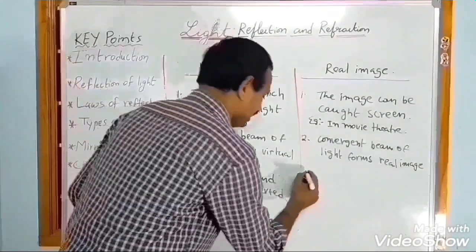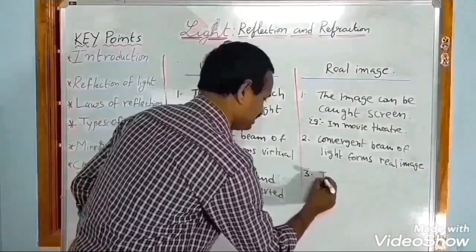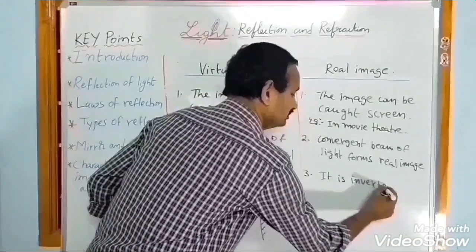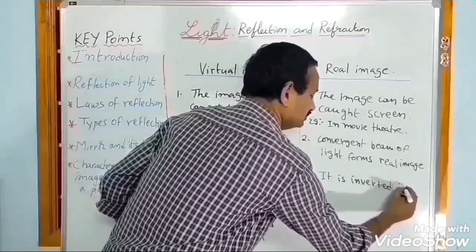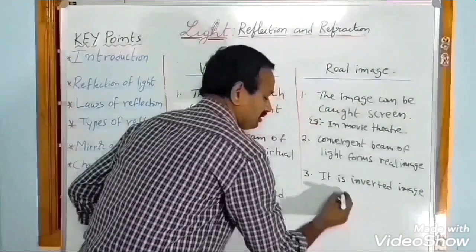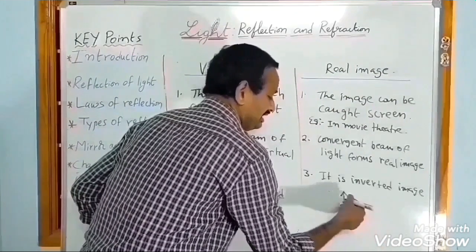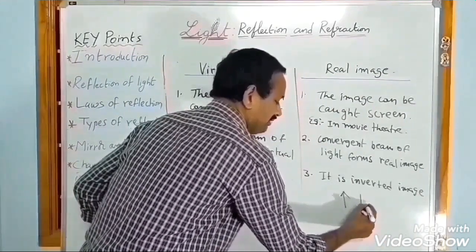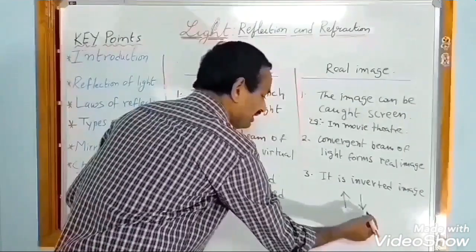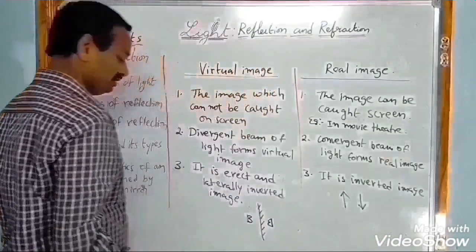And here third one, a real image is inverted. Inverted means, suppose the object is like this and its image will be reversed like that. So it is an inverted image.